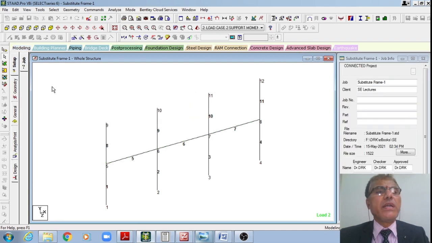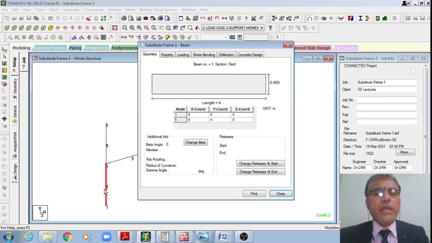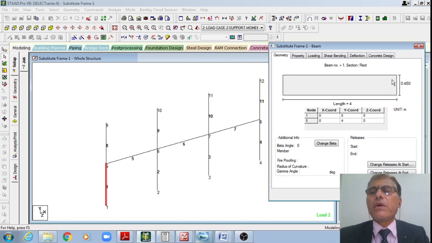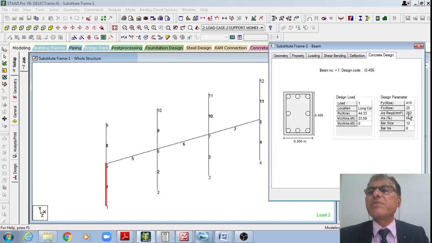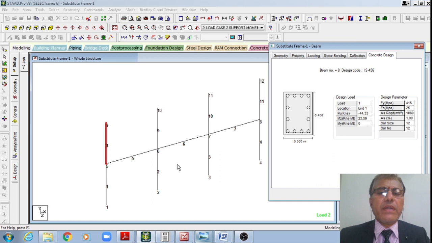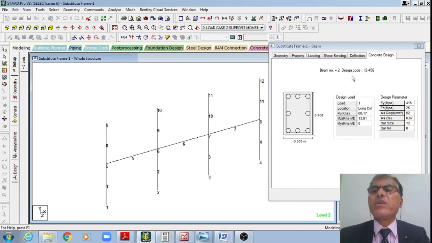Finally, let me show the designs of these columns, students. Once I do the designs of the beams, I move to the designs of the columns. I require 262 in the lower story, whereas I require 1080 mm square. Out of these two, 1080 will govern the design. Even for the intermediate one, I require the same 1080. Therefore 1080 is the design.